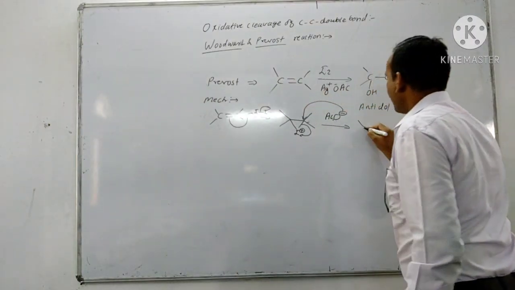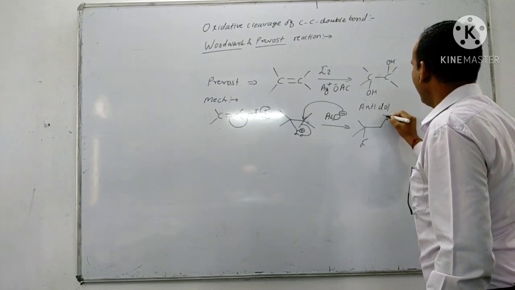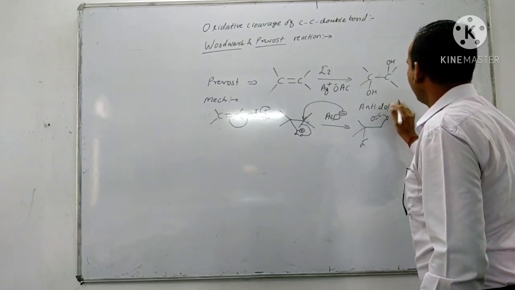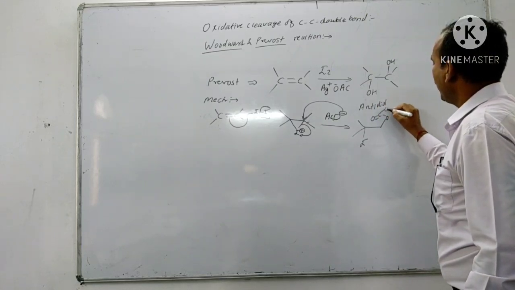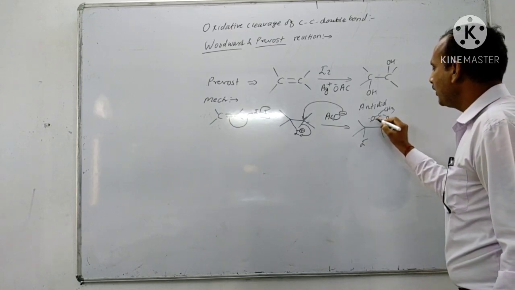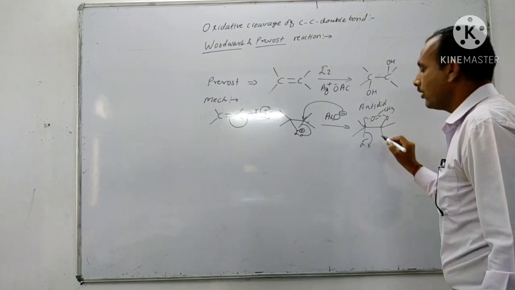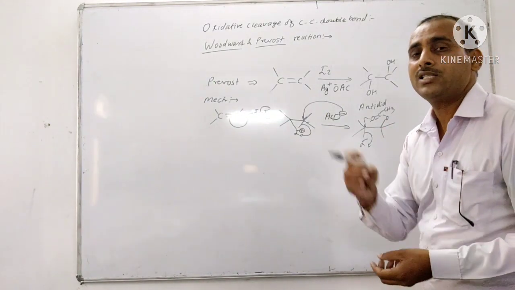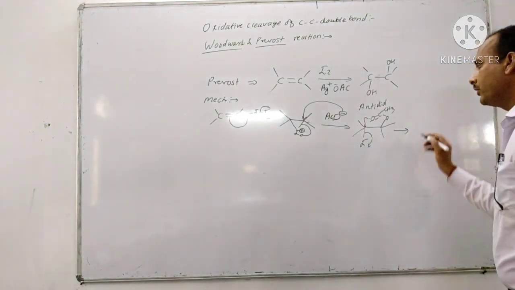So there is formation of this type of O, C double bond O, CH3. Now the lone pair from the oxygen attacks the carbon, there is loss of I minus. I minus is a good leaving group, so the iodide is removed.